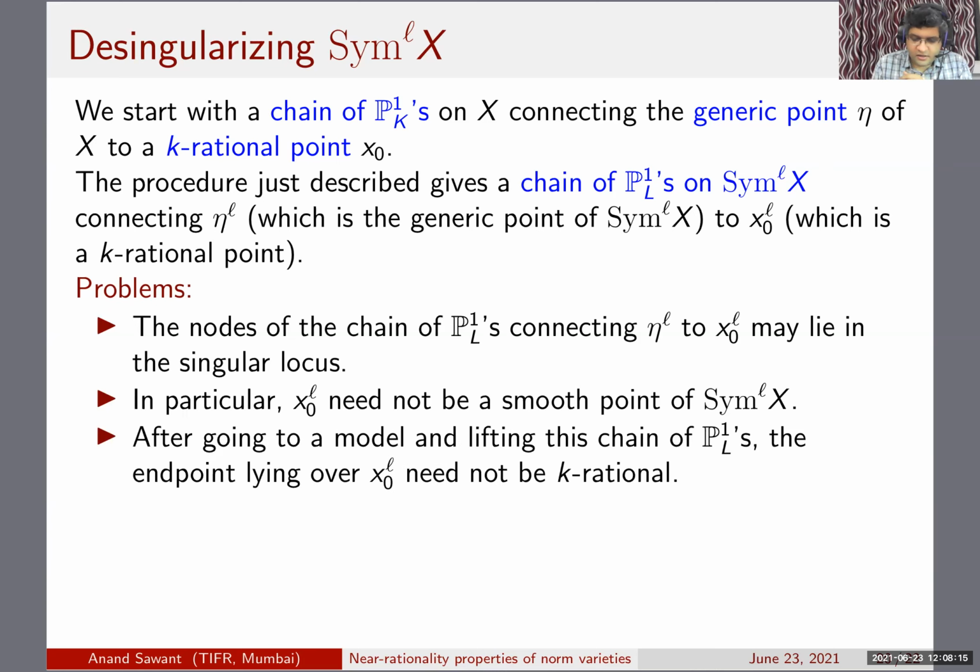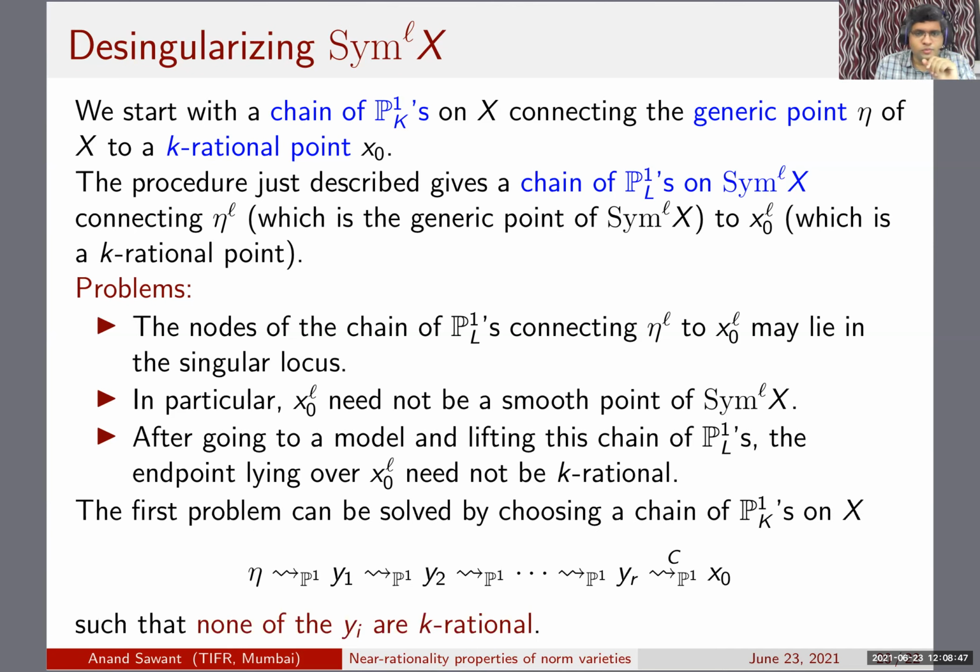So suppose we ensure that the nodes of the chain of these P1s are in the smooth locus. Even if we ensure that, if we construct an appropriate desingularization and lift everything there, it is not clear that the endpoint lying over x naught to the L is K-rational. So these are some of the problems that we need to address.